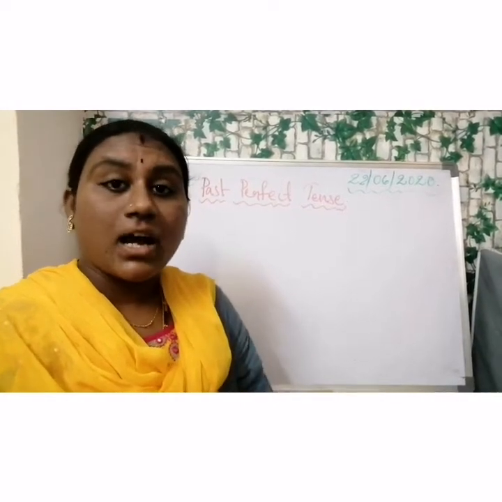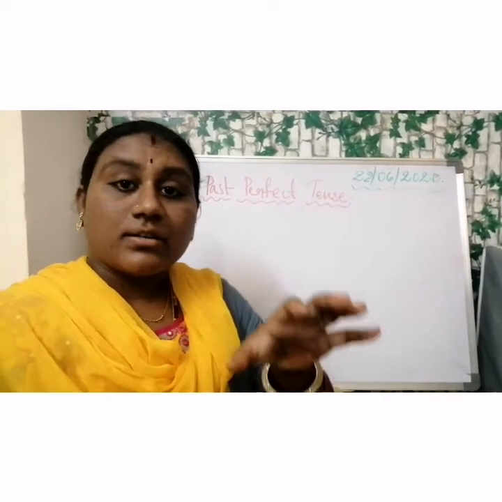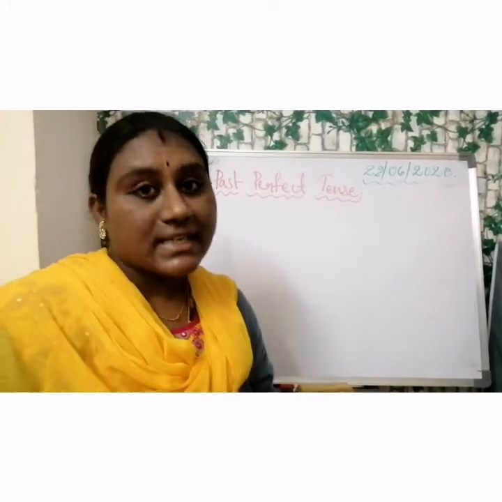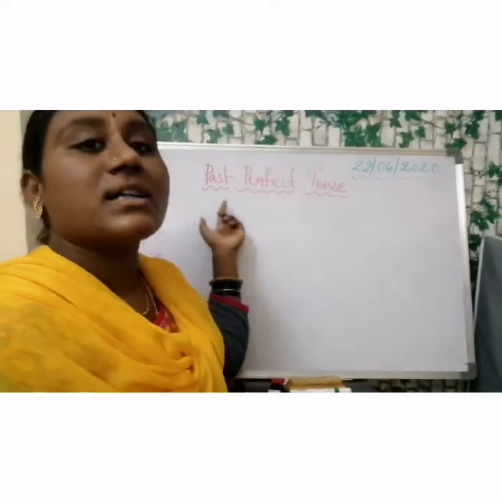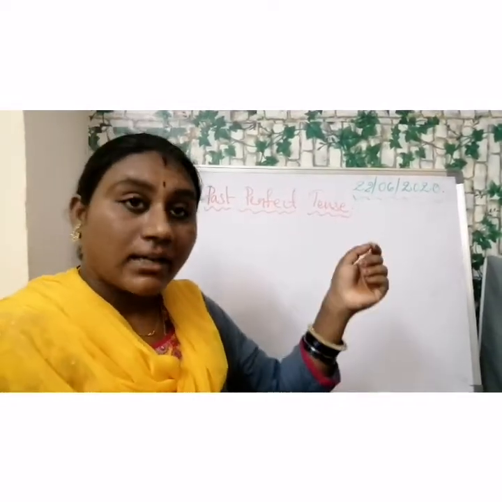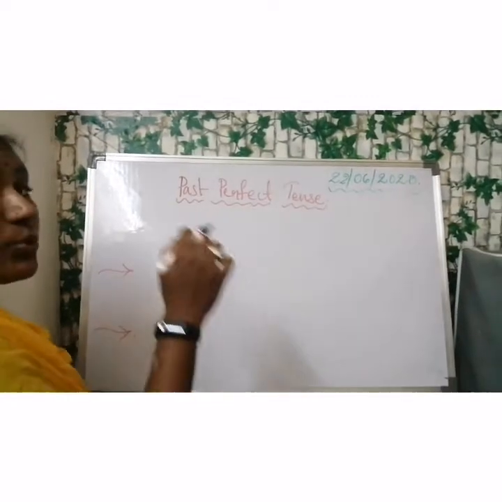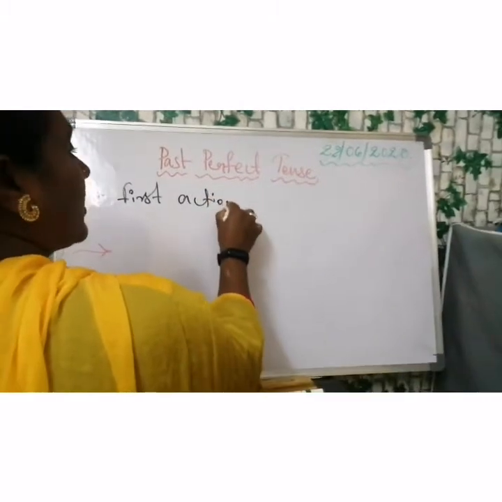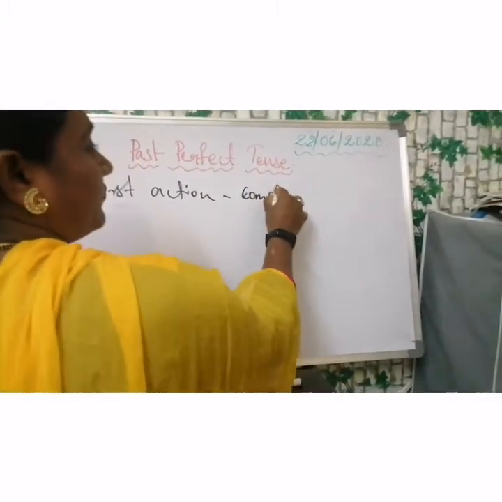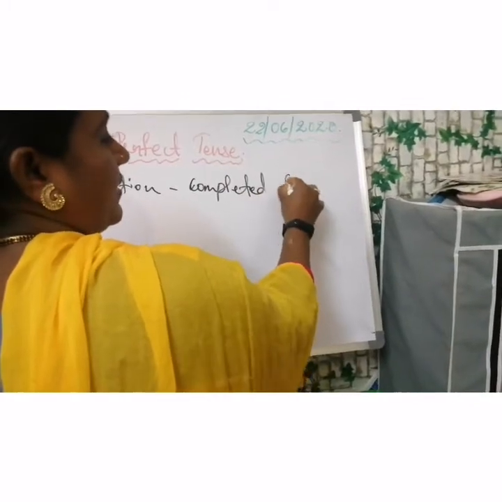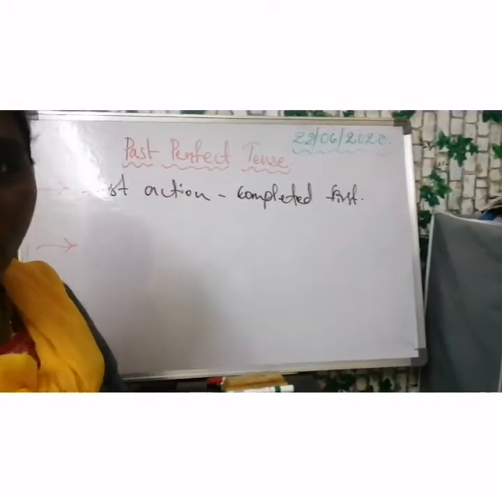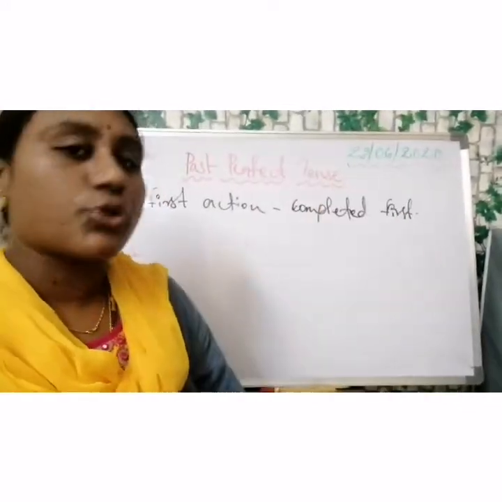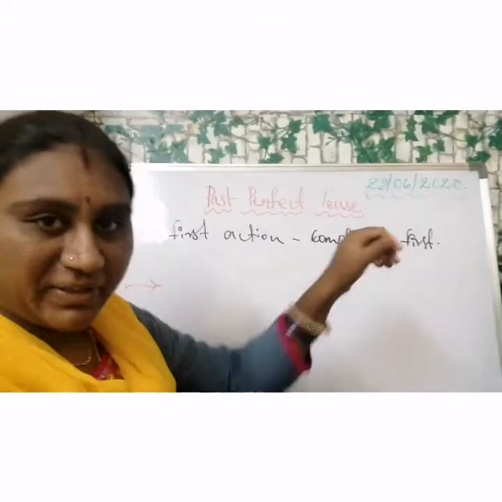And next, we use it to refer to results also, the situation and results, the consequences. So the first thing is, whenever we have two actions, which action completed first in the two can be referred to under past perfect tense.